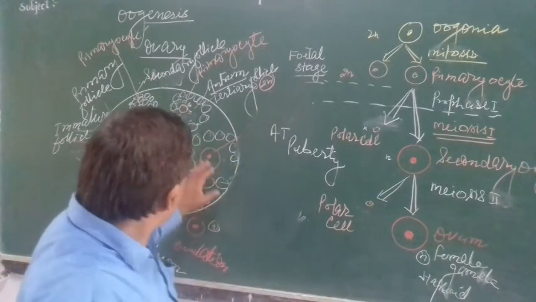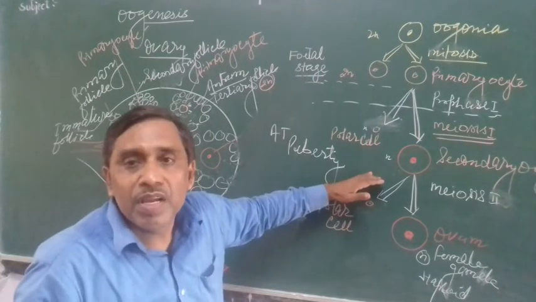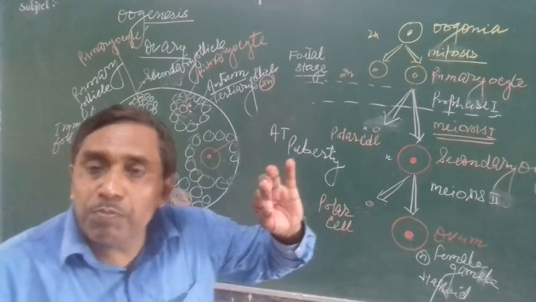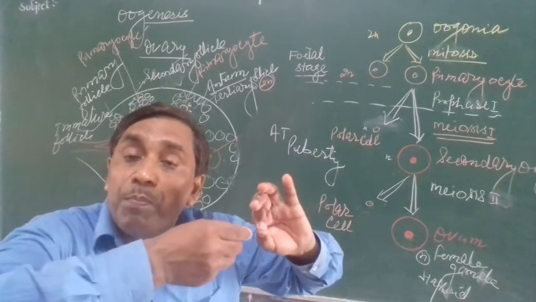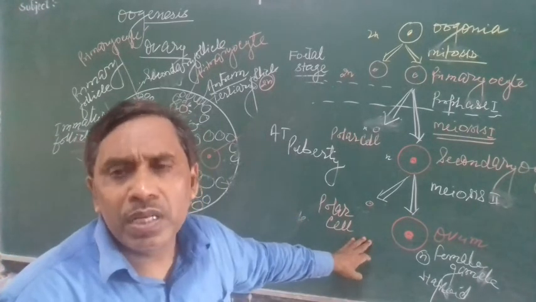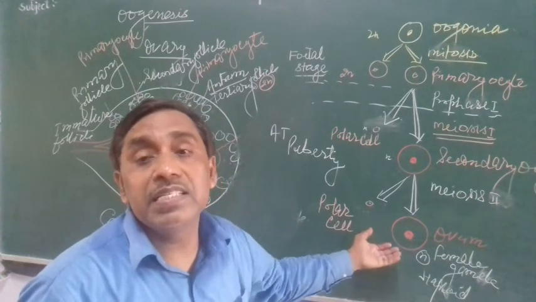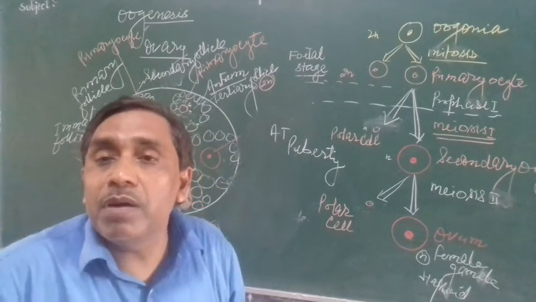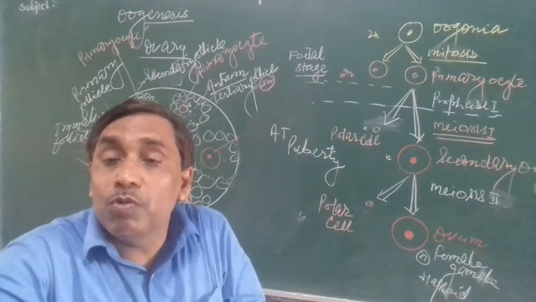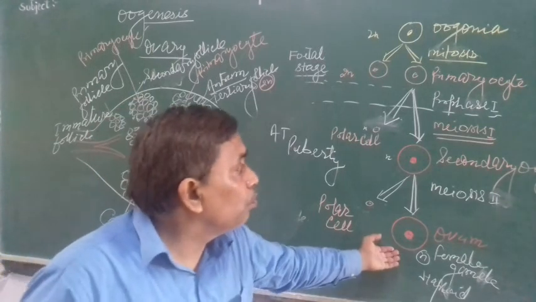But from the ovary it is released in the form of secondary oocyte. And where does meiosis second complete? In the fallopian tube, at the ampullary-isthmic junction, when the sperm by chance fuses. If sperm does not fuse, then it is secondary oocyte only. But of course we call it ovum; it is ovum, but it is in secondary oocyte stage. When does it become mature ovum? When the male gamete comes into contact with the secondary oocyte, then one more polar cell gets released, and now the secondary oocyte develops into ovum.